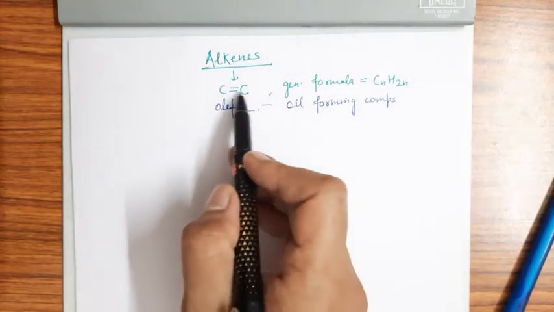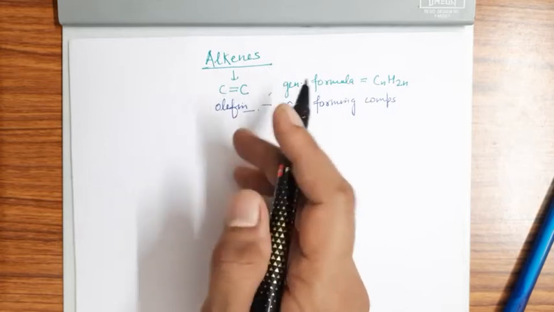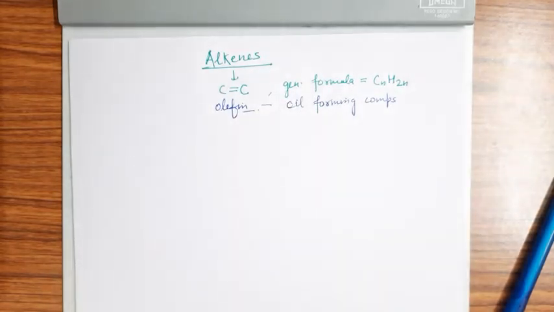It requires a minimum of two carbon atoms, so the first member is ethene. The first member ethene is found to form an oily liquid when it reacts with chlorine. Because of the formation of that oily substance through ethene, these are known as the olefins.